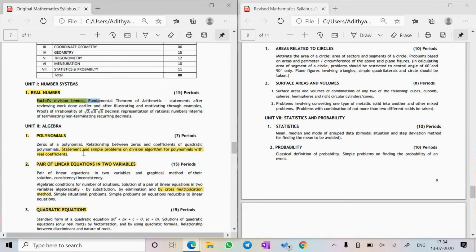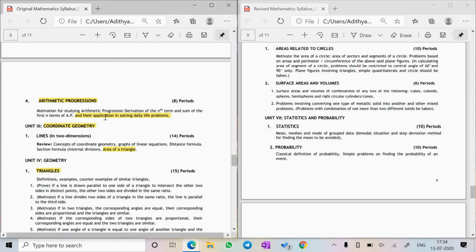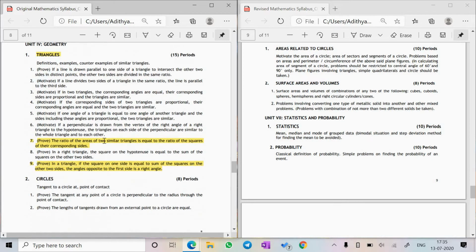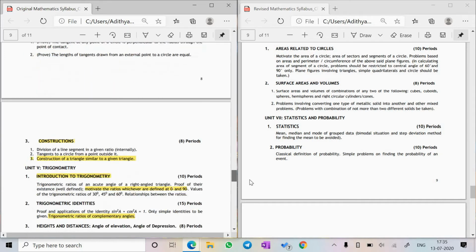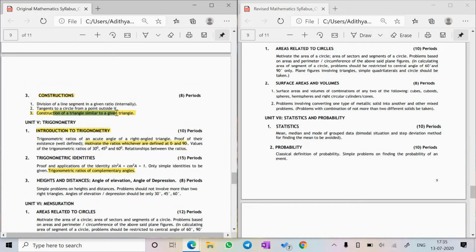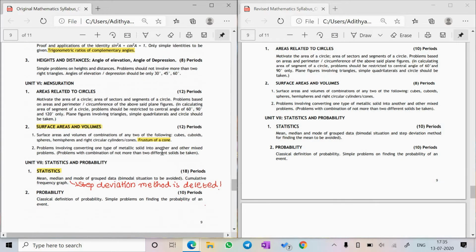Real numbers, Euclid's division lemma, polynomials, word problems, pair of linear equations, cross multiplication, quadratic equations, situational problems, arithmetic progression, also daily life problems. Coordinate geometry, we do not have area of triangle. In the chapter 6 triangles, 2 proofs has been deleted. Circles has no deletion. Constructions, triangles construction is deleted. Introduction to trigonometry, ratios defined at 0 and 90 and trigonometric ratios of complementary angles has been deleted.